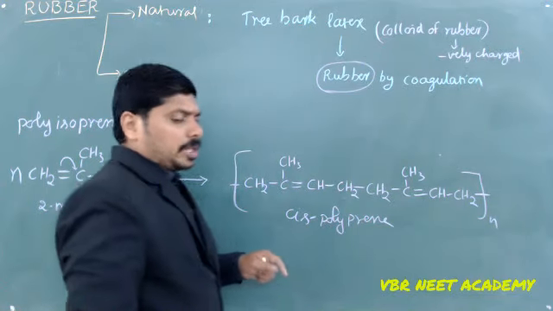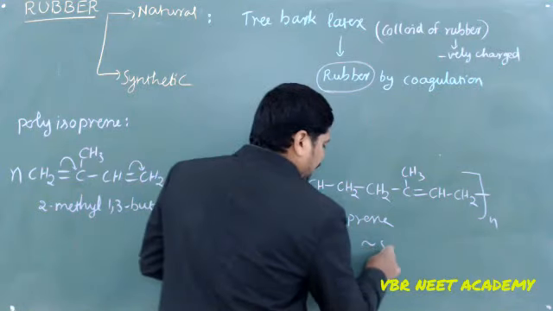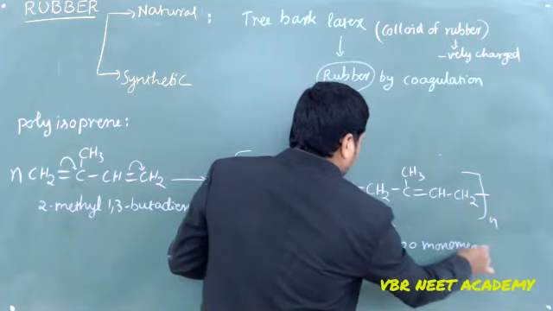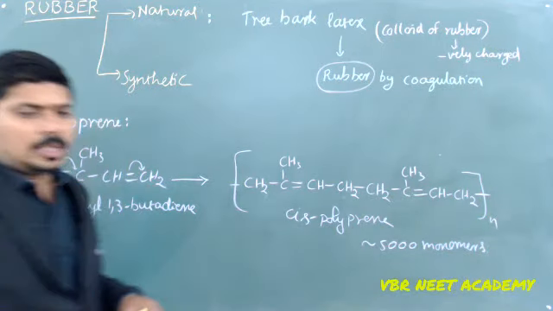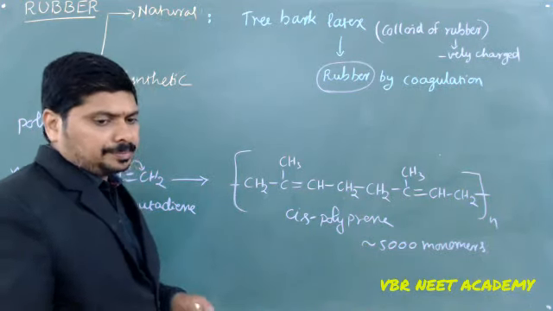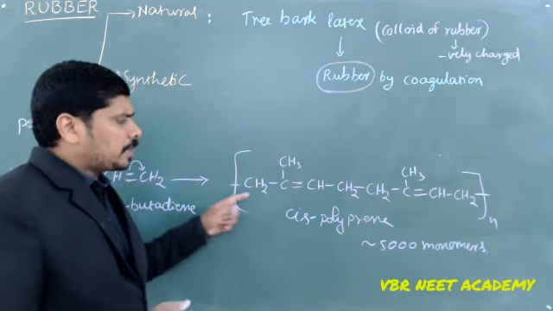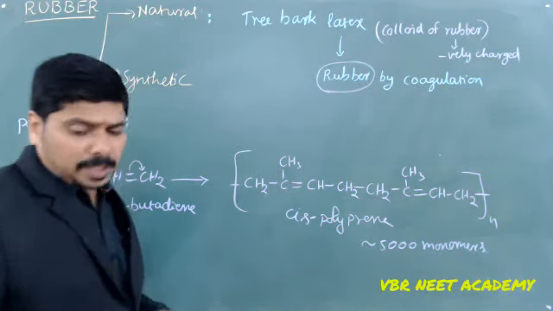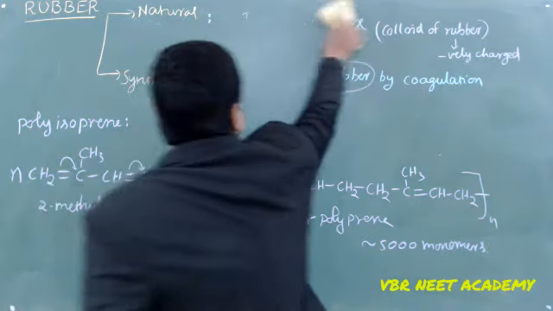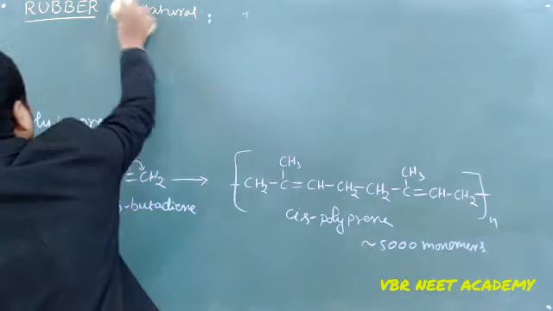And at least some 5,000 units of isoprene will be there. Approximately 5,000 monomers will be present. In one natural rubber you are taking, I can have a total of 5,000 monomeric units. Now, what are the properties we are able to get for this compound, the natural rubber?